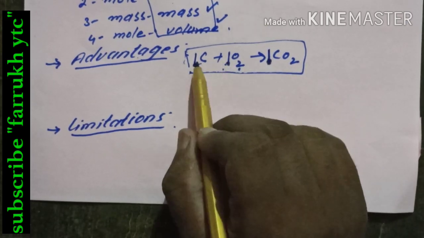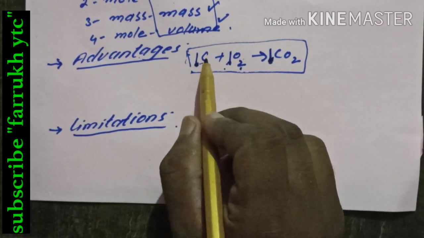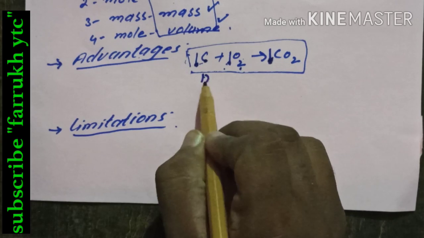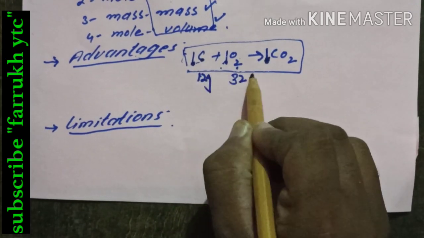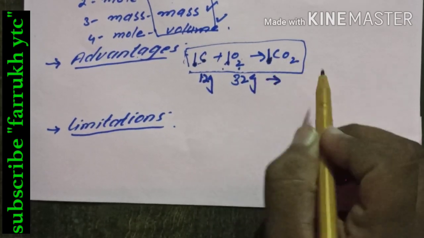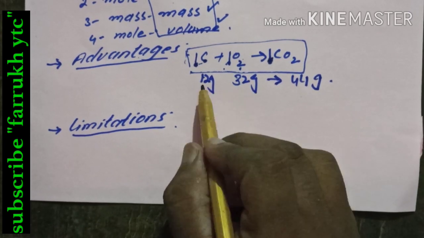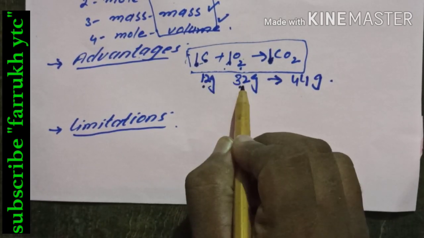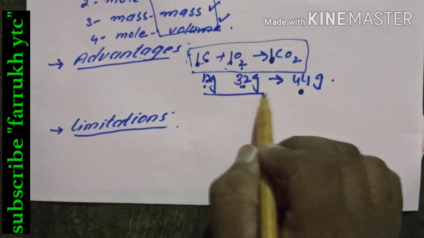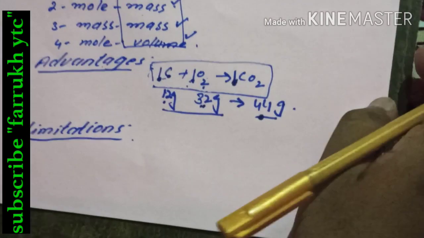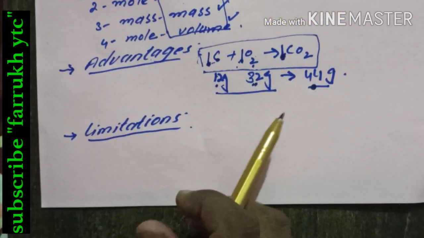So we can calculate the number of moles, and the second thing is we can calculate the atomic masses. Let's suppose the carbon has 12 grams and the oxygen O2 has 32 grams, and the carbon dioxide has 44 grams. So in this way we can calculate how much mass of reactant is taking part and how much mass of product is forming, which are equal, which is actually the law of conservation of mass. Okay, these are the advantages.